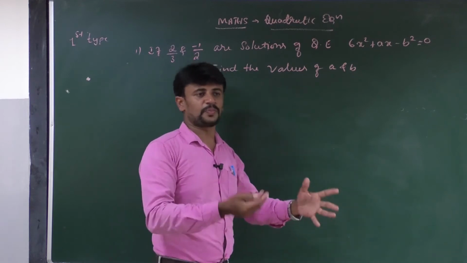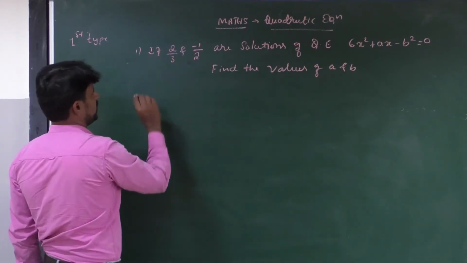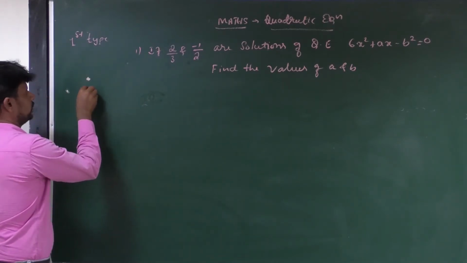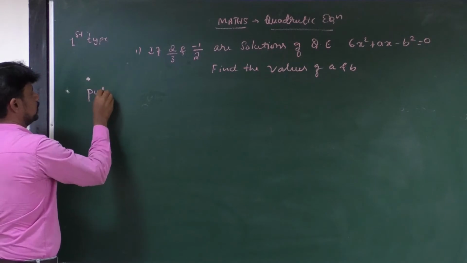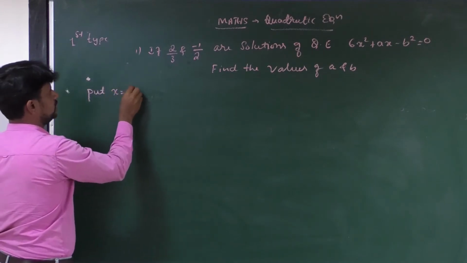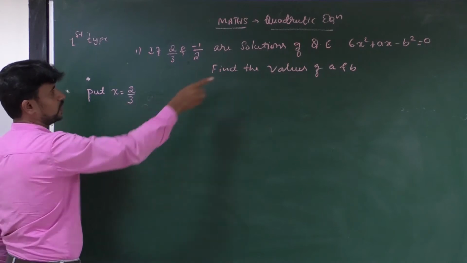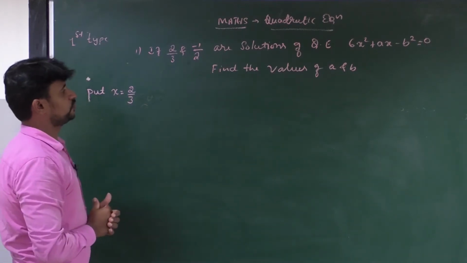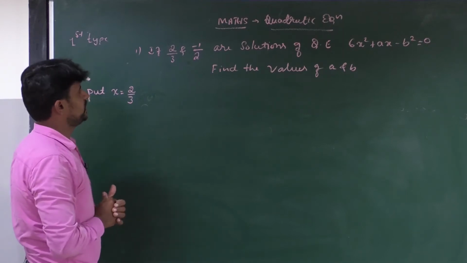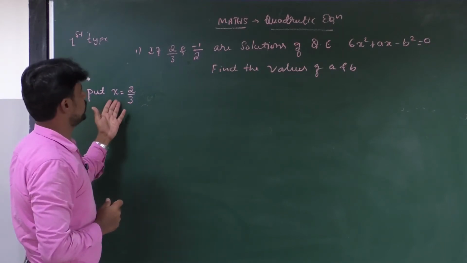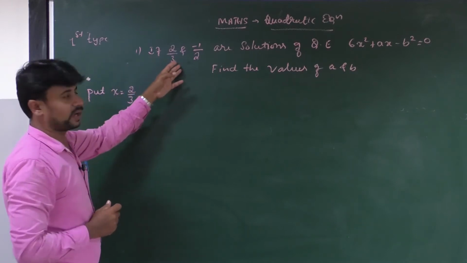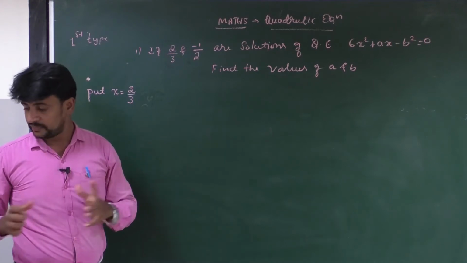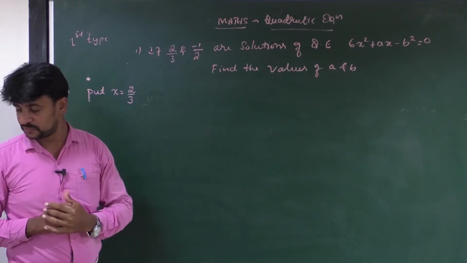Okay, let's solve the problem now. Look at the board, all of you. First substitute the value of x equal to 2 by 3 into the quadratic equation. Here, x equal to 2 by 3 and minus 1 by 2 are solutions of the quadratic equation 6x square plus ax minus b square equal to 0.